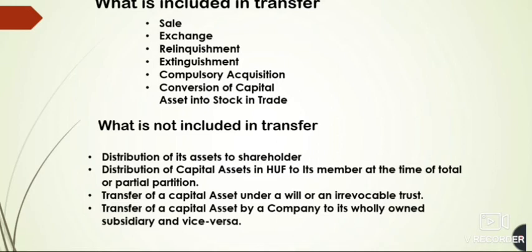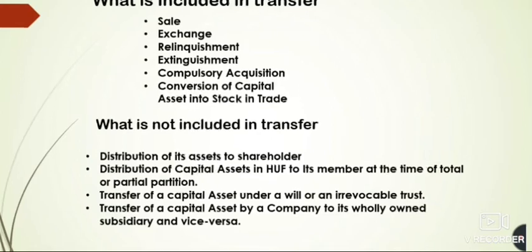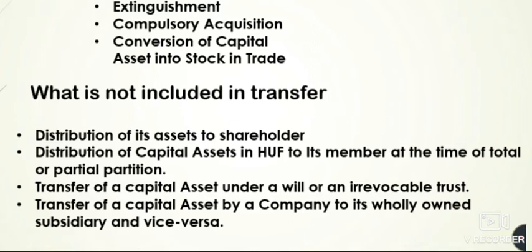Now the next thing is what is not included in transfer. What we don't have to include is distribution of its asset to shareholders. Suppose the companies are giving their asset to shareholders at the time of liquidation, etc., then that won't be a transfer. Now the distribution of a capital asset by HUF to its members at the time of total or partial partition is also not a transfer. Then transfer of a capital asset under a will or an irrevocable trust is not considered a transfer. Transfer of a capital asset by a company to its wholly owned subsidiary, or by its wholly owned subsidiary to the company, means any transfer taking place between the company and the subsidiary won't be considered a transfer.